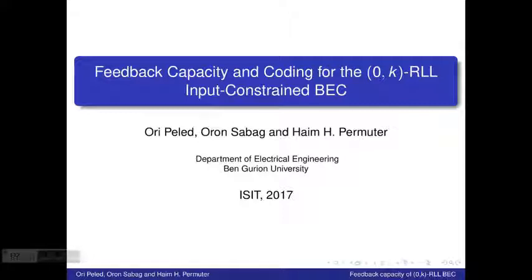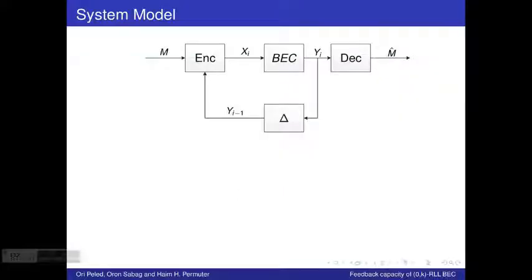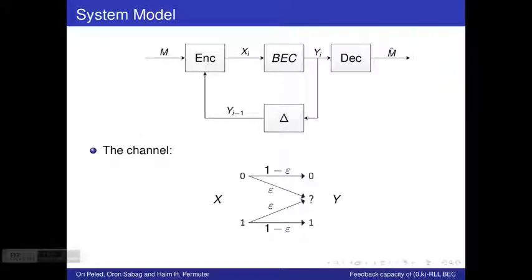I'd like to talk today about the feedback capacity and coding scheme for the 0k RLL input constrained binary erasure channel. Our system model is displayed in the following figure. We see a binary erasure channel with a noiseless feedback link from the channel output back to the encoder, meaning that at time i, the encoder has access to all previous channel outputs. The channel itself is a binary erasure channel with an erasure probability denoted epsilon.